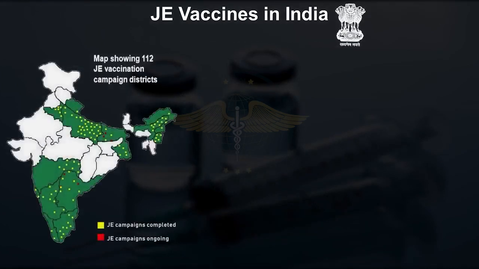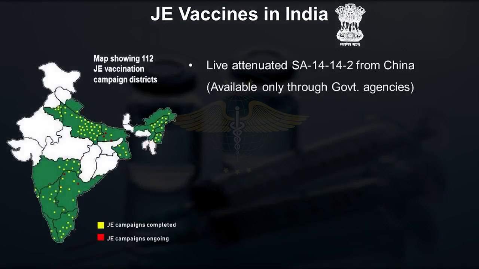Now, what different vaccines are available in the Indian market, Indian scenario? So there are 3 different vaccines. One is, as I said, the live vaccine, which is only available for government circulation. This comes in bulk from China. This is the live attenuated SA 14-14-2 vaccine. The other 2 are killed vaccines.